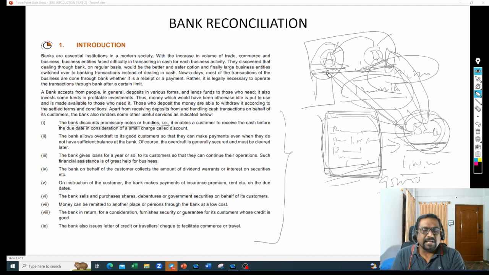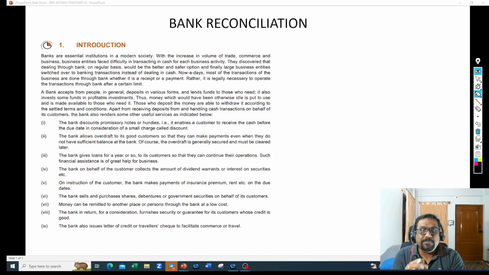When I approached B, B said, no, I don't have money, I can't pay this. So I'm coming back to you. Please take this promissory note of 1 lakh and pay me back my 1 lakh. Then A is supposed to pay that 1 lakh to the banker. So this is how bill discounting transactions will happen.